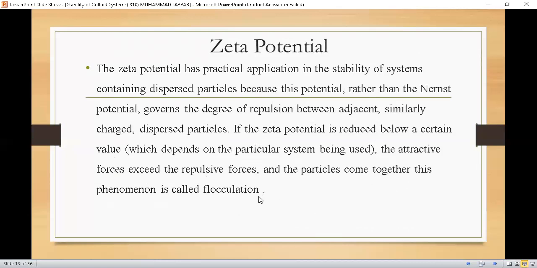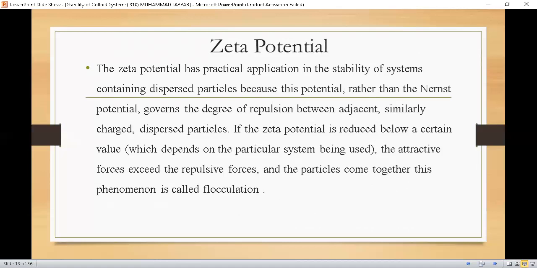Flocculation, students, is a general phenomenon that usually occurs in suspension systems. As we discussed, zeta potential is important for the stability of the colloidal system. If the potential at the surface of the particle is reduced, then there will be attractive forces between the dispersed phase, the colloidal particles, and they will aggregate together